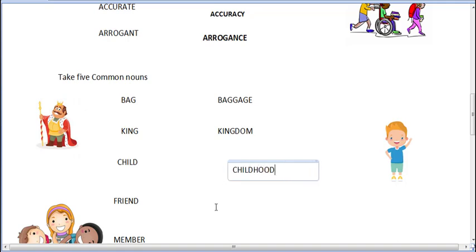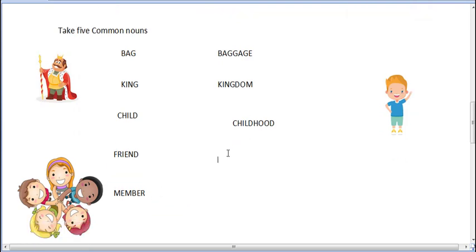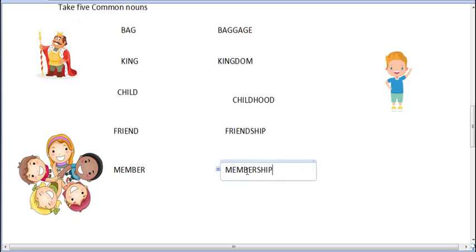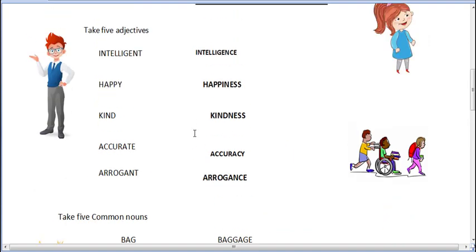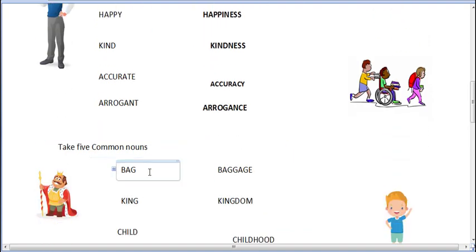Then child, I will add hood. C-H-I-L-D-H-O-O-D. Childhood. Again friend, the suffix that should be added to it is ship. Friendship. And the last one is also similar. You add ship to it and it becomes membership. So these are five common nouns which I converted into attributive nouns.